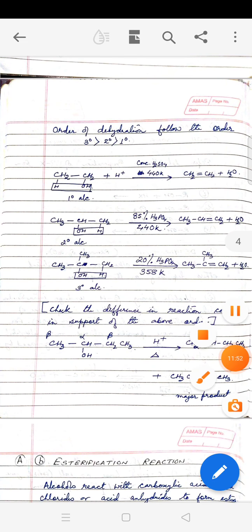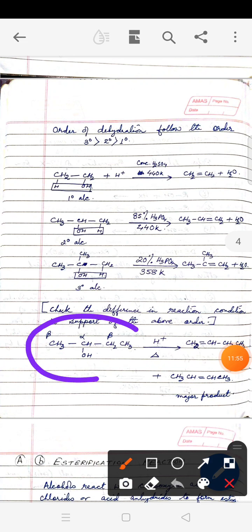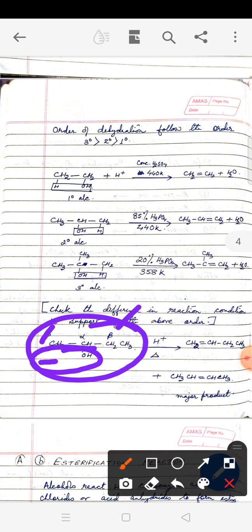Now the question is, if we have more than one beta position, if we have more than one possible product formation, then how do we know which product is going to form in larger quantity? If you remember, we have done elimination reaction in the chapter haloalkane. Here also exactly the same way we shall be discussing. So you can see here there are two beta carbons which have hydrogens. So if we eliminate water from here, we get this product. If we eliminate water from here, then we get this product.